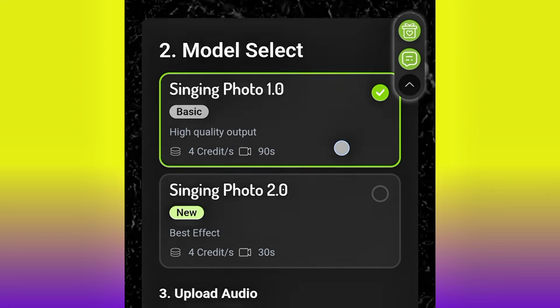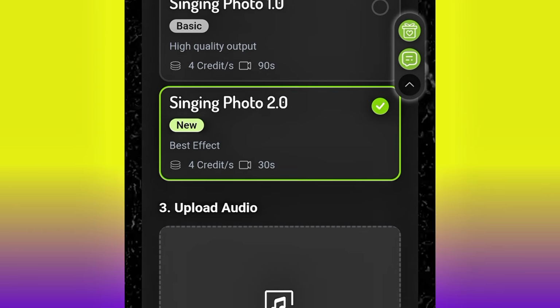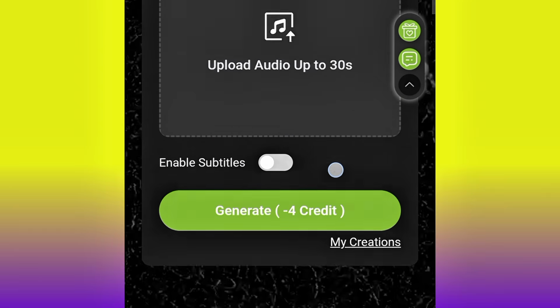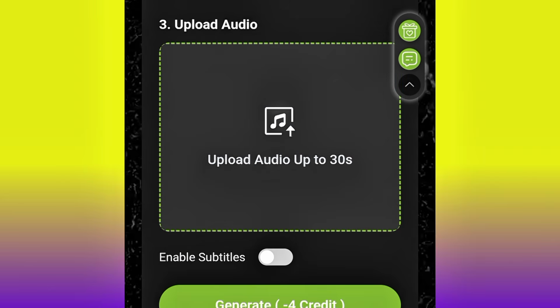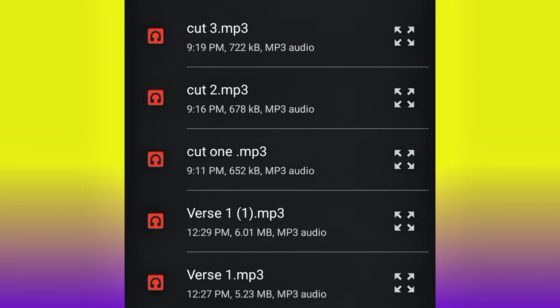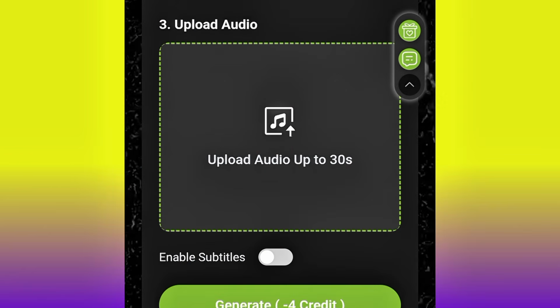Then I'll use the model singing photo 2 again, and then I'll go ahead and bring in the audio. Remember, I cut the audio part by part. This cut 1 is the one that I first used. So the second one now is cut 2, which is from 30 seconds to 1 minute. So that's what I did. I'll bring it in.